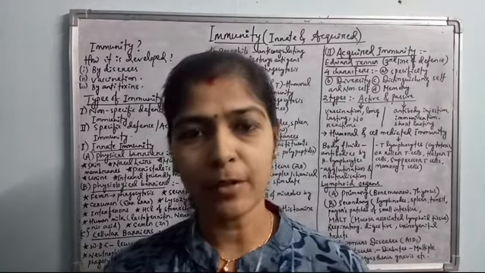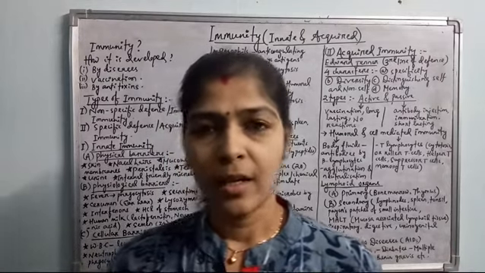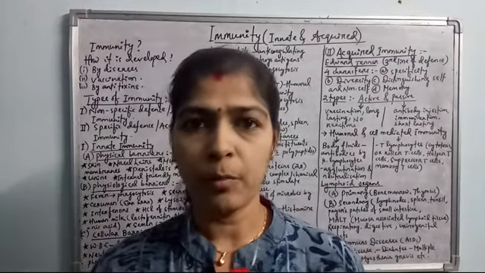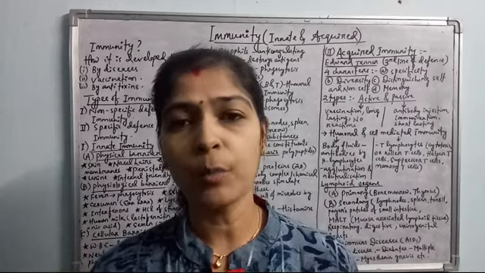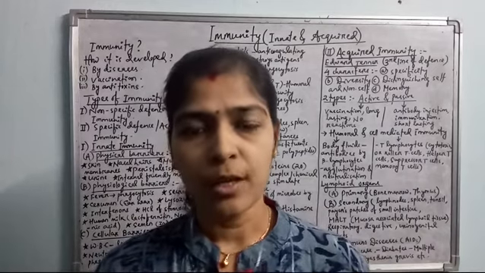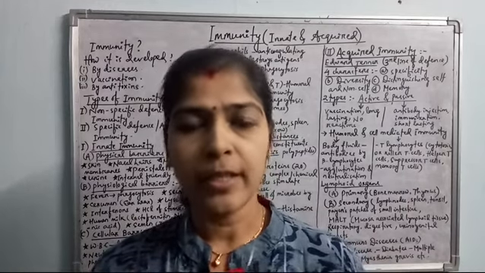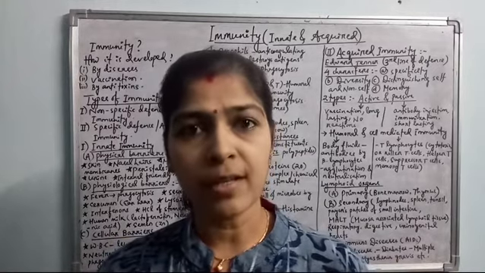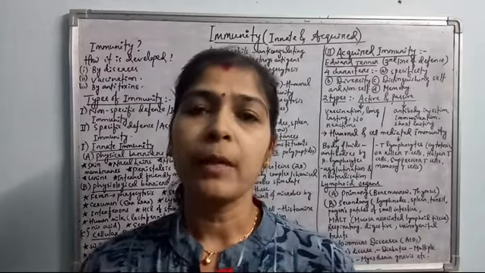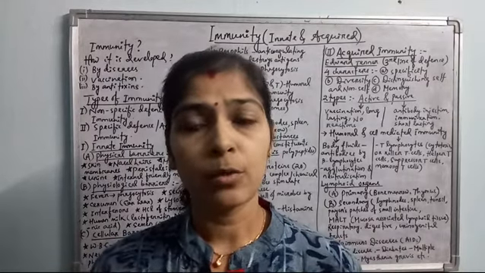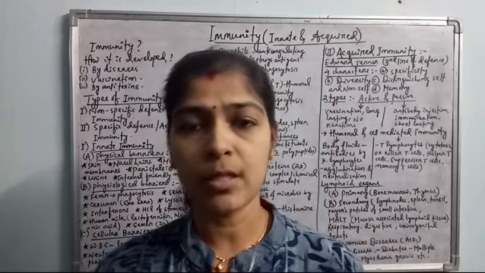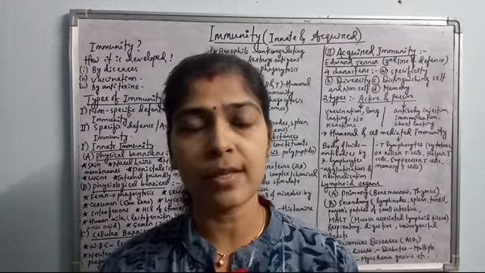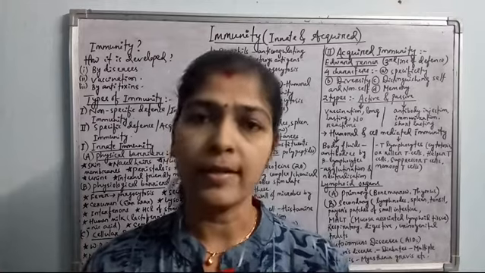Today we'll discuss the immune system: how immunity is there in our body, forming our immune system, and how immunity can be acquired in our body. Two different types of immunity are there: innate immunity and acquired immunity, non-specific and specific defense mechanism, which form the immune system of our body, which is distributed throughout our body. The immune system is present throughout our body in different cells, in different organs, lymphoid organs.